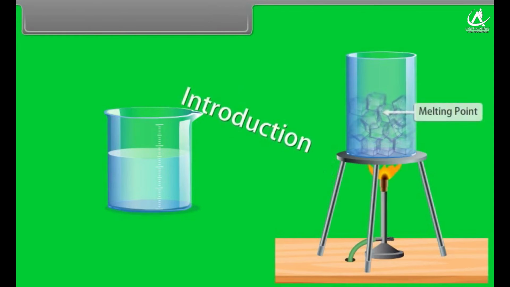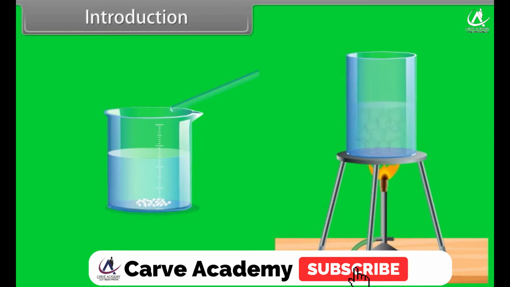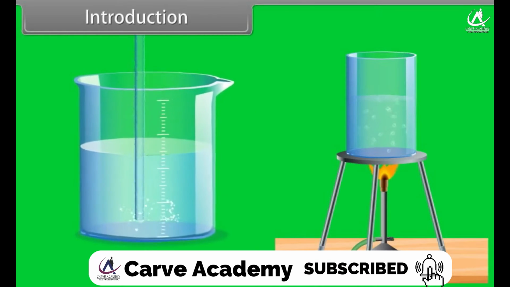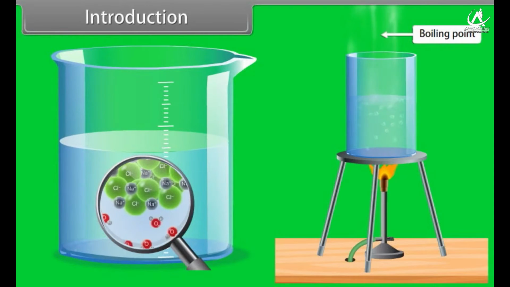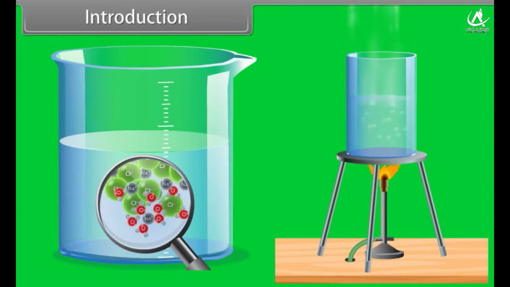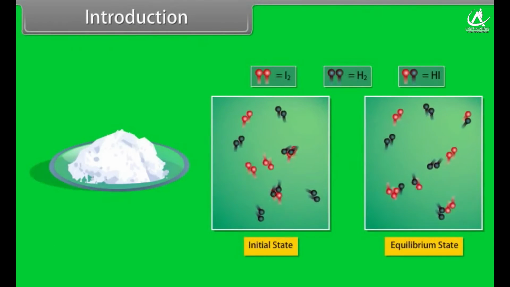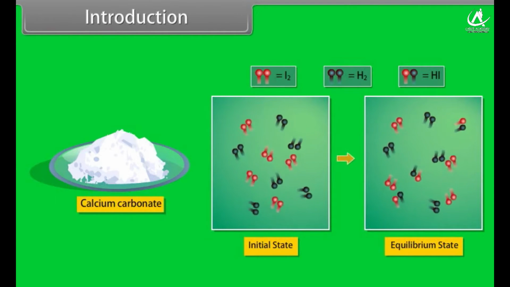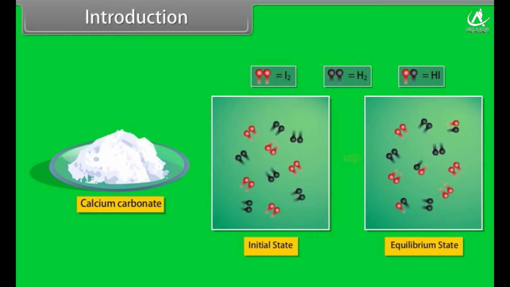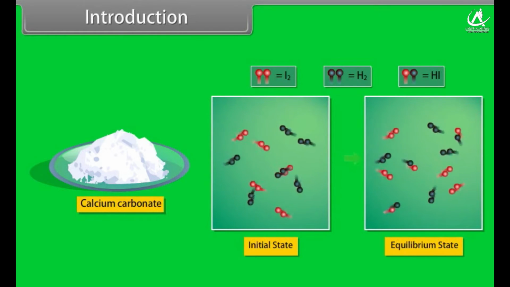Introduction. Hey kids, today we will learn equilibrium. Physical equilibrium involves a state of equilibrium of a system which undergoes phase transformation. For example, dissolution of salt, evaporation of water, etc. The equilibrium in chemical processes such as decomposition of calcium carbonate or reaction between hydrogen and iodine is called chemical